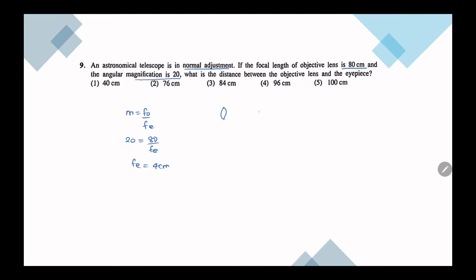When the astronomical telescope is in normal adjustment, we know that the separation between the lenses is equal to fo plus fe. So length is equal to fo plus fe, that's 80 plus 4, 84 centimeters in length. Hence the third answer.